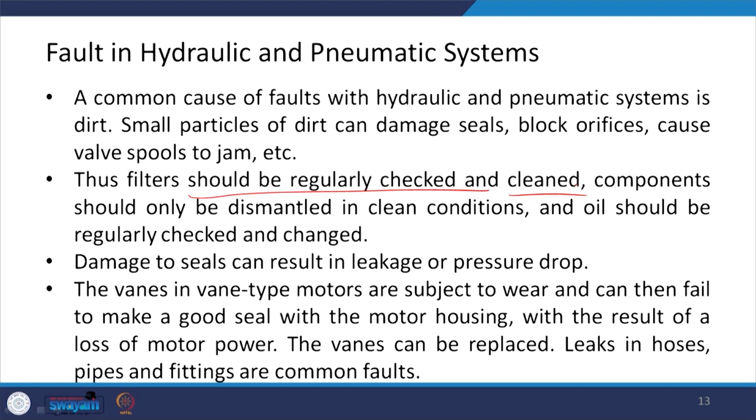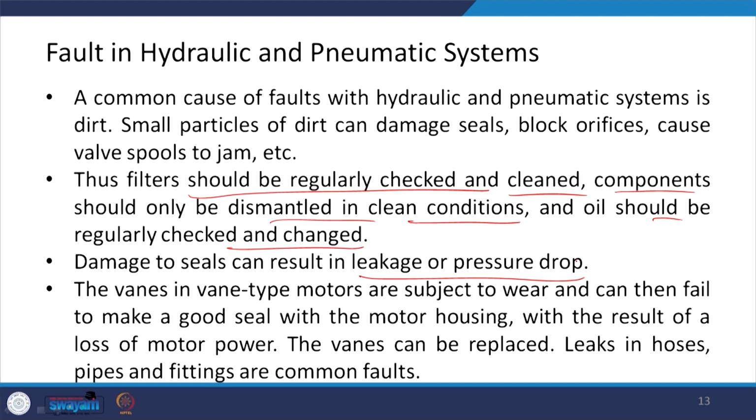If you are doing any maintenance activity and you are dismantling the components, these components should only be dismantled in very clean condition, and oil should be regularly checked and changed. Damage to seals can result in leakage or pressure drop, as I said.